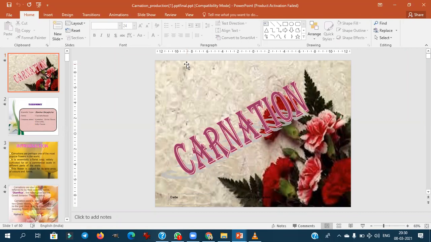I feel you all have seen the carnations in protected cultivation in your college, or in the state tour, all India tour, or in other colleges or farmers' fields with respect to the cultivation, right? I feel everyone has seen the carnation.